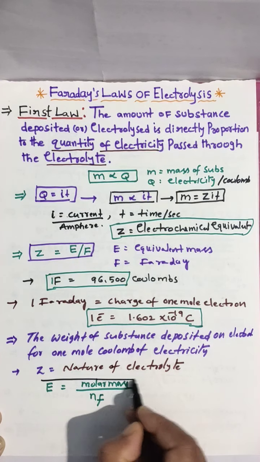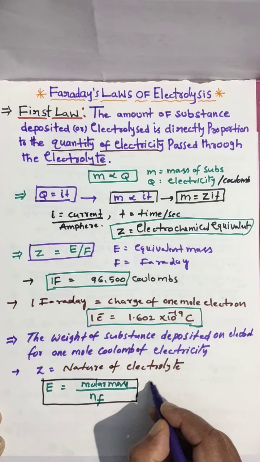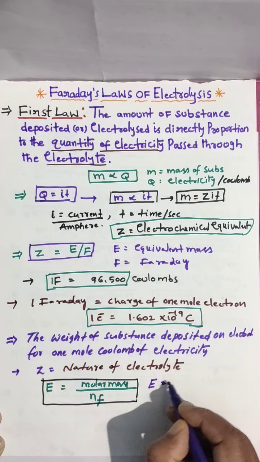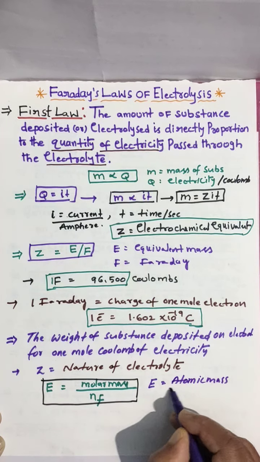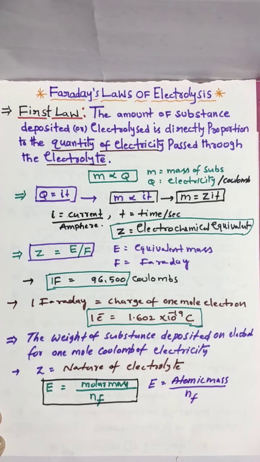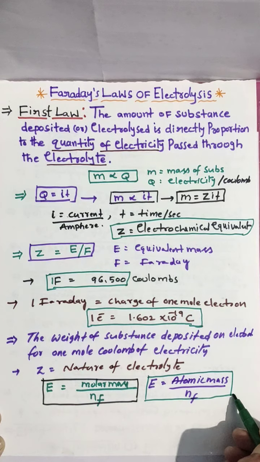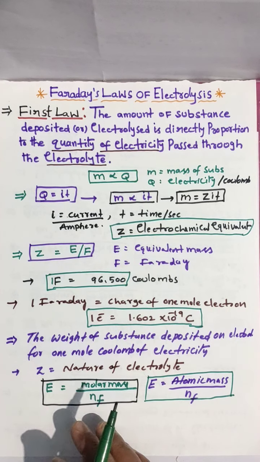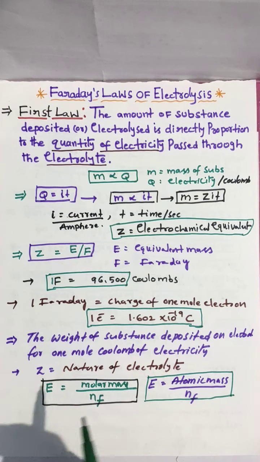Molar mass upon n factor. N factor we already learned. Or you can go for equivalent weight: for a molecule, molar mass upon n factor; for an atom, atomic mass upon n factor. This is very important. N factor for acids, n factor for bases, n factor for salts, n factor for oxidizing agent, n factor for reducing agent.